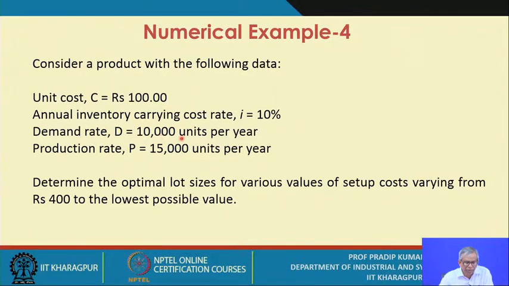Demand rate is 10,000 units per year, and obviously the production rate should be greater than the demand rate, significantly greater than the demand rate. In this case we are assuming that the production rate is 15,000 units per year. Determine the optimal lot sizes for various values of setup costs varying from rupees 400 to the lowest possible value.